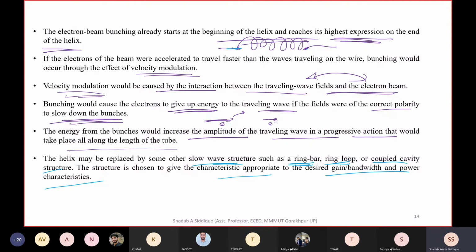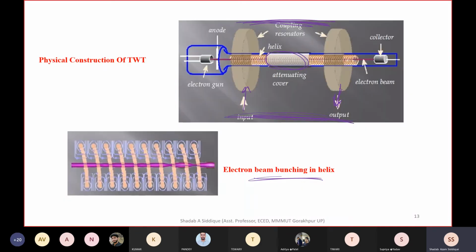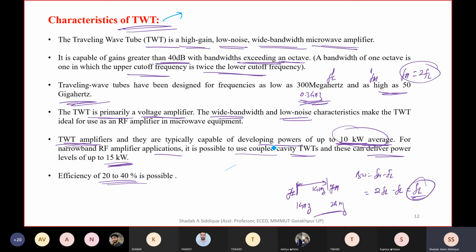So if you want narrower bandwidth, or if you want more gain, you can use this kind of structure. Okay, so all the structures have different characteristics. We have seen these characteristics for the general TWT, because generally we have defined them. If you go for helix TWT, their frequency range is from 3 gigahertz and up to higher, and their power is up to 10 kilowatt.